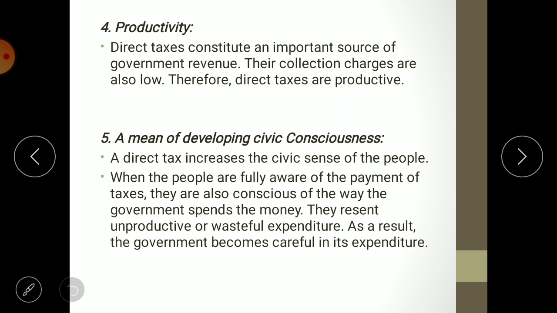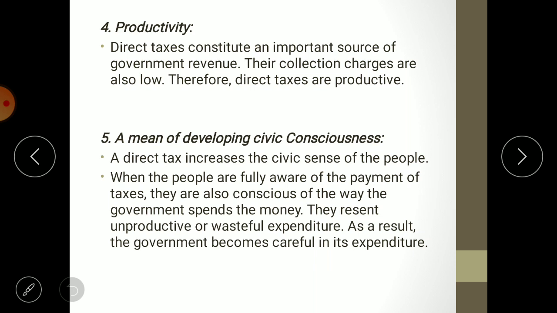Then the fourth advantage is productivity. Direct taxes constitute an important source of government revenue. Their collection charges are also low, therefore direct taxes are productive. What do you mean by productivity? As we have seen in the canon of productivity, productivity implies that after collection of the tax, the net revenue in the hands of government should be more.